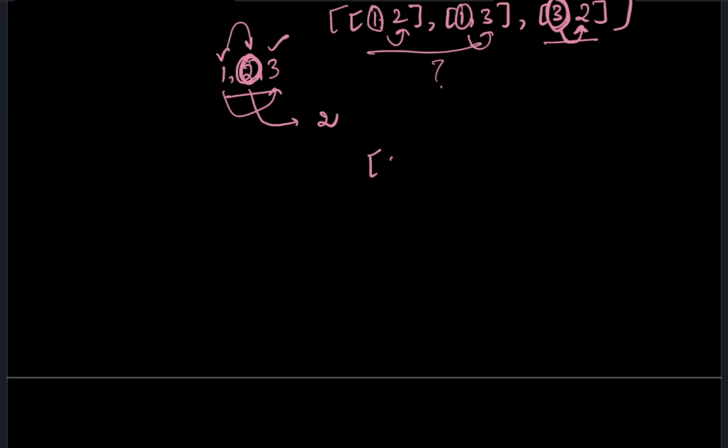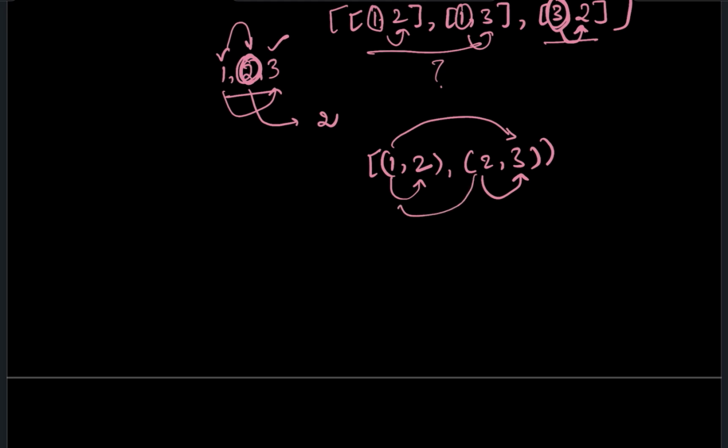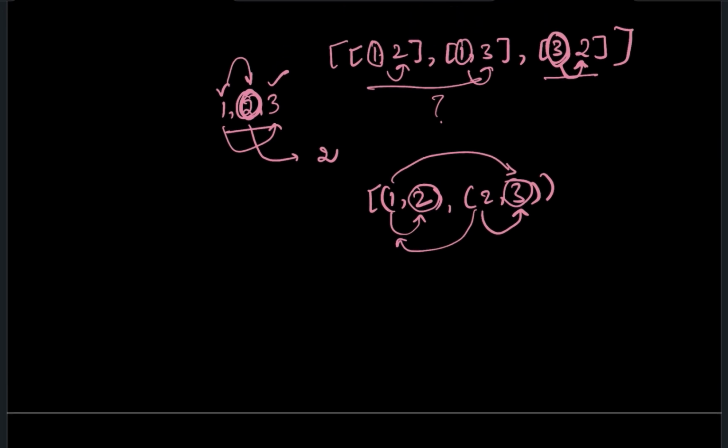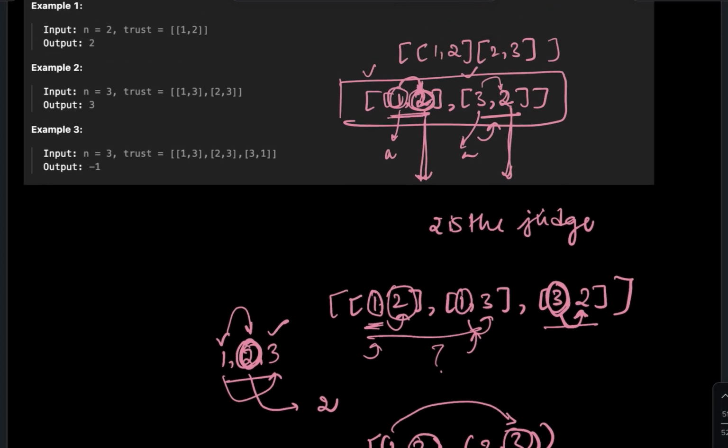But if it is something like [1,2] and [2,3], you can observe that 1 trusts 2, and 2 trusts 3. But 1 does not trust 3, and 2 does not trust 1. So no number is being trusted by all the elements. In the earlier example, 2 was being trusted by all the elements, but here no element is trusted by everyone.